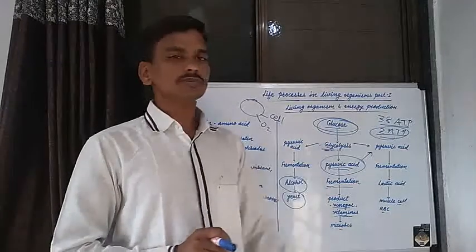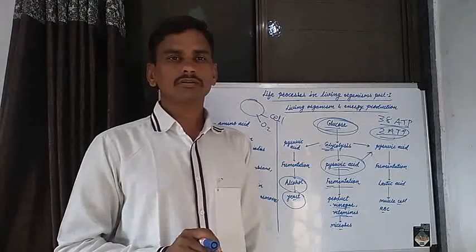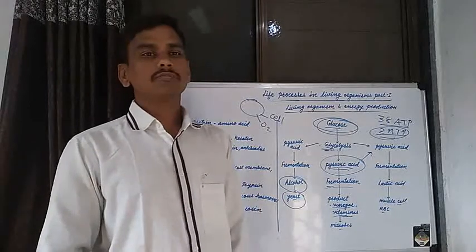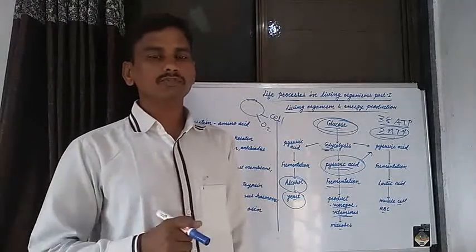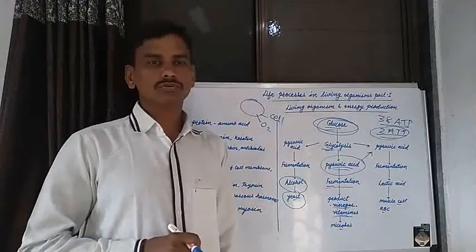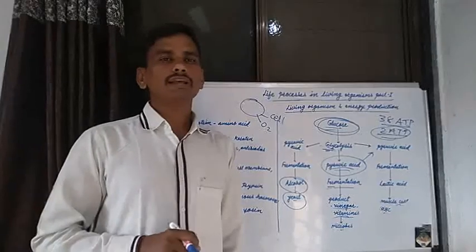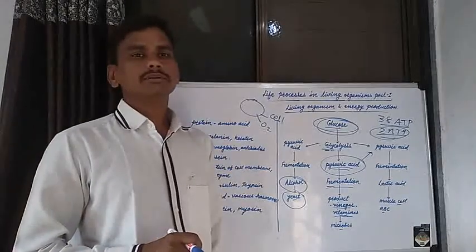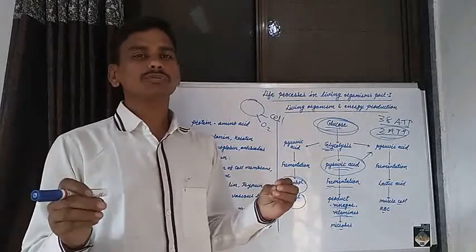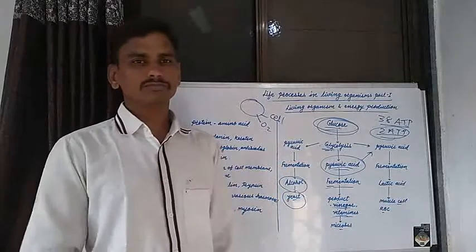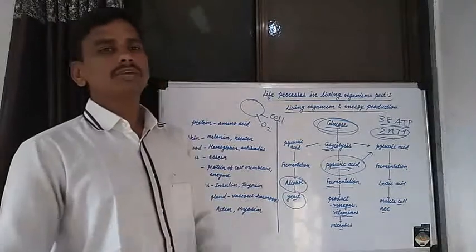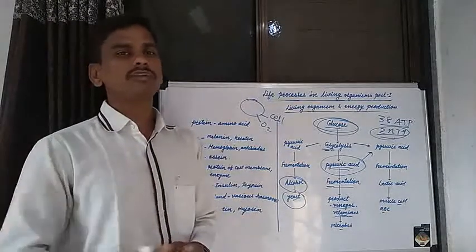How energy is produced by aerobic respiration and by anaerobic respiration. By aerobic respiration, more energy is produced, and by anaerobic respiration, less energy is produced. In aerobic and anaerobic respiration, oxidation of glucose molecules produces energy. Then how is energy produced by oxidation of protein molecules and oxidation of lipid molecules?